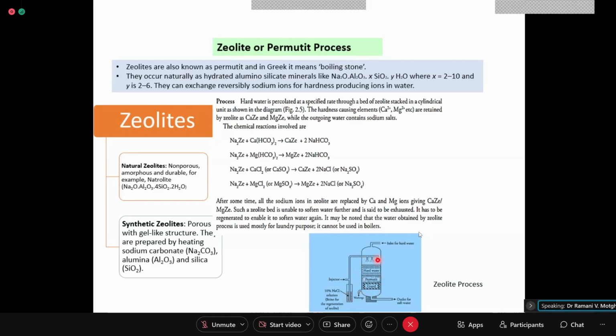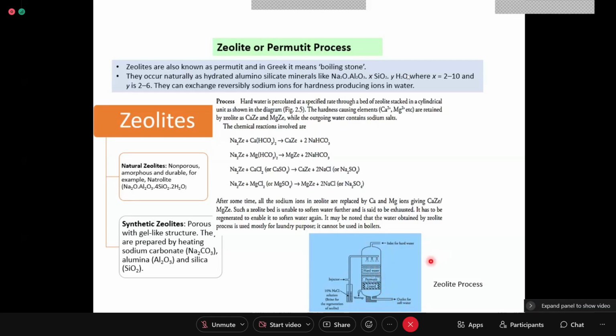So what is the basic principle? We see that the zeolite can exchange cations like calcium and magnesium, and that will be the softening run. When it is exhausted, you go for a regeneration run by adding NaCl. After putting NaCl, you need to remove the brine and back washing is done. You need to wash it nicely, and that is also collected through this. When the washing is done, you close this tap, and then you can start the raw water supply so that the cation part is removed.